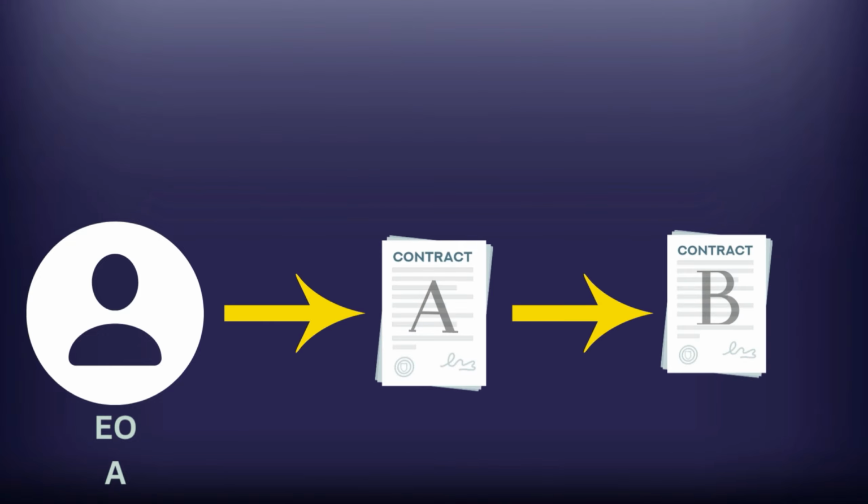Imagine Alice, an externally owned account, or EOA, calls contract A, which in turn calls contract B. In contract B, msg.sender is contract A's address, whereas tx.origin is Alice's address, the original initiator of the transaction. In other words, msg.sender always refers to the immediate caller of the function, and tx.origin refers to the original external account at the very start of the transaction.